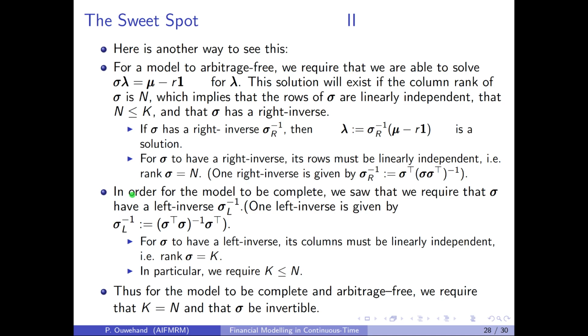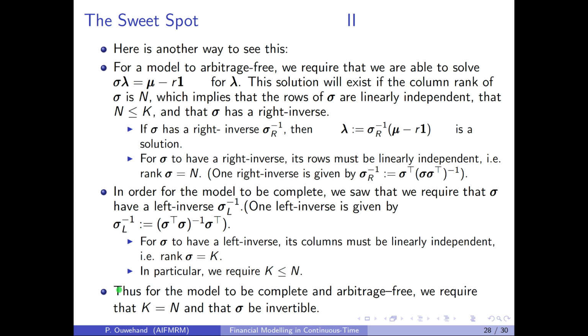In order for a model to be complete, on the other hand, we saw that we require sigma to have a left inverse, in which case one left inverse is given as follows. For sigma to have a left inverse, its columns must be linearly independent. In other words, the rank of sigma must be equal to k. And thus, in this case, we require that k is less than or equal to n.